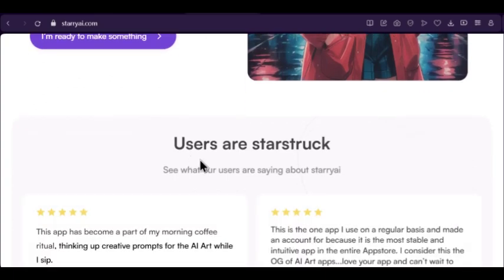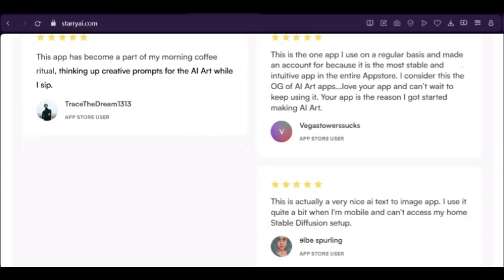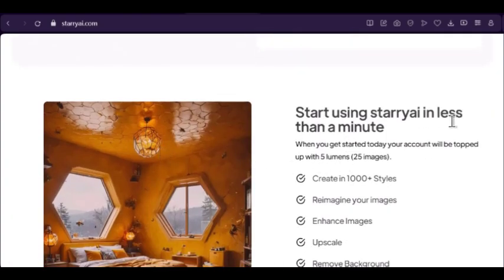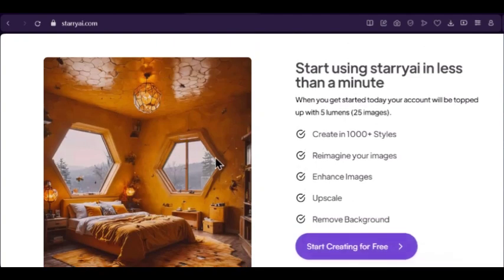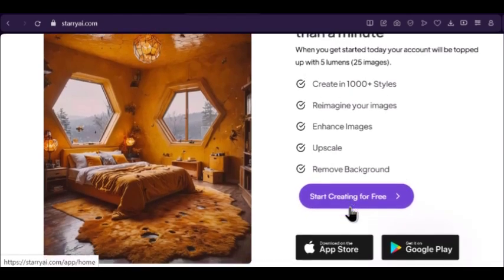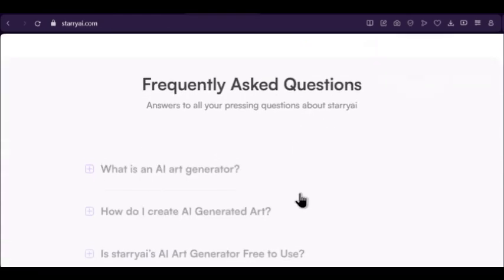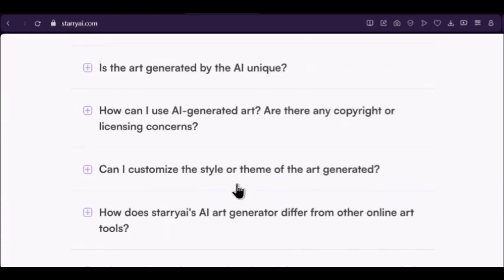Beautiful. These are start tracks made by it, you can see. You can start using it. This is beautiful. When you get started today, your account will be topped up with 5 lumens, that is 25 images. You get to create in 1,000 plus styles. Reimagine your images, enhance images, upscale, remove background. The frequently asked questions are there, you can go through them and get your answers.